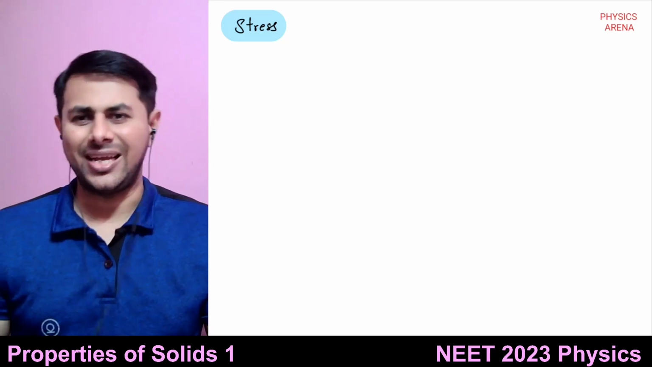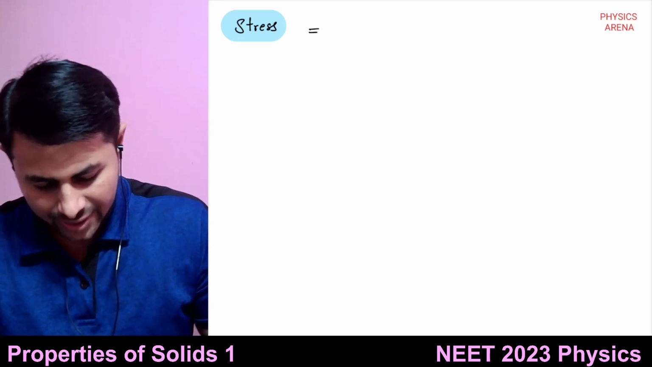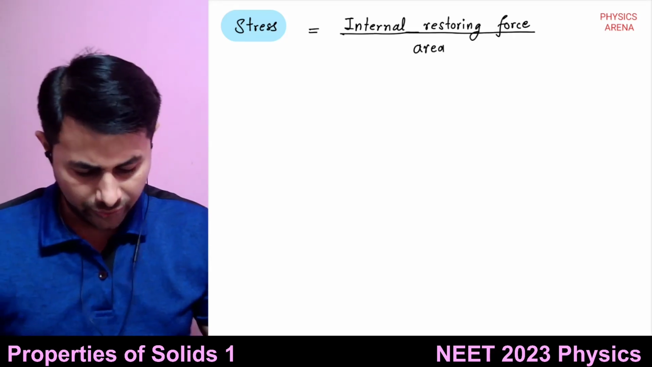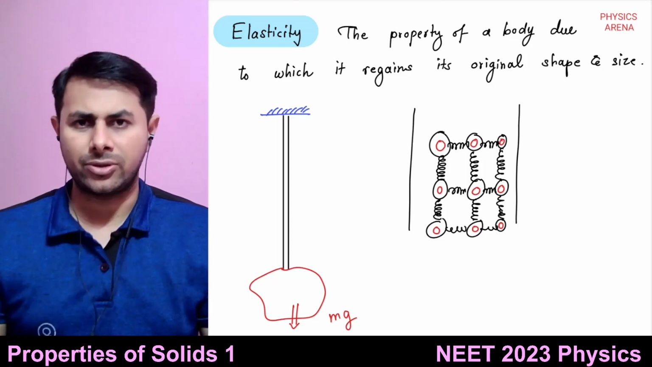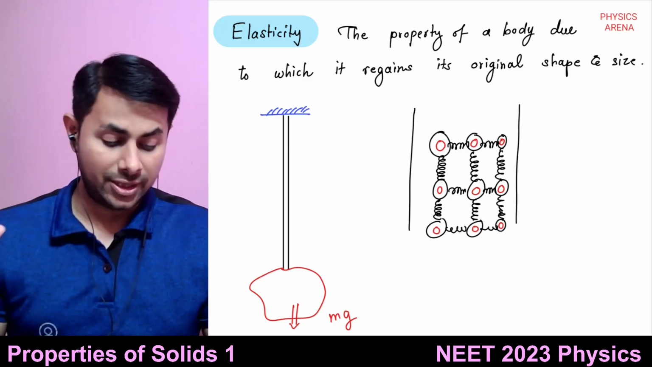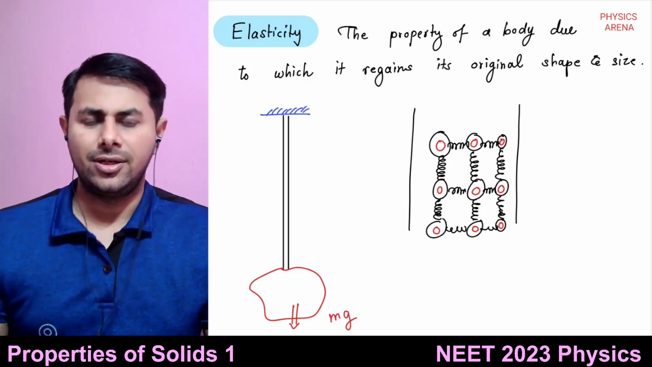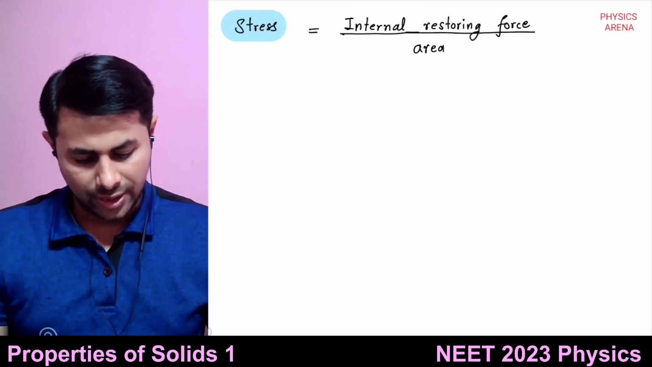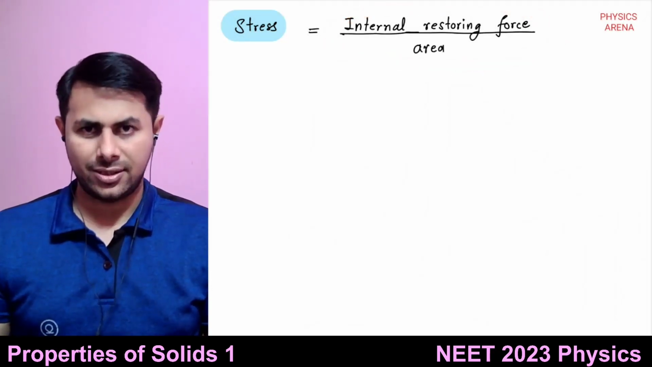This is our day-to-day language stress. Stress is defined as internal restoring force per unit area. We have just discussed that when you exert an external force on a body, the interatomic distance between the atoms of the body gets changed, and because of that a restoring force is generated. That internal restoring force per unit area is known as stress.